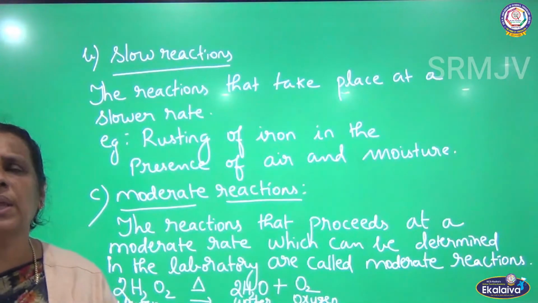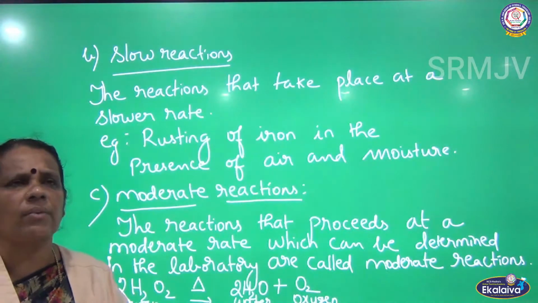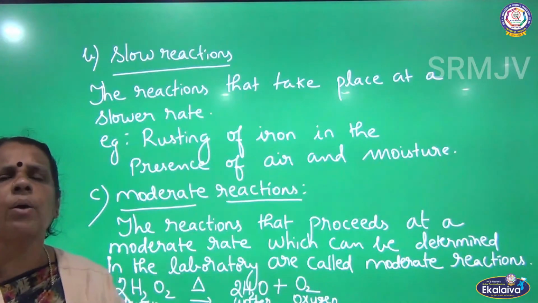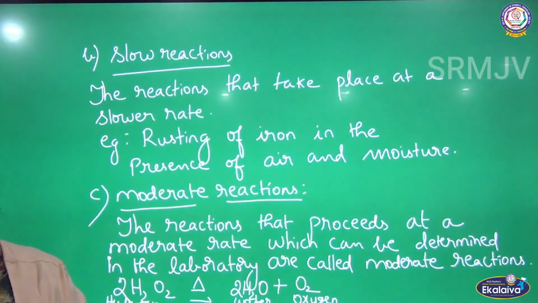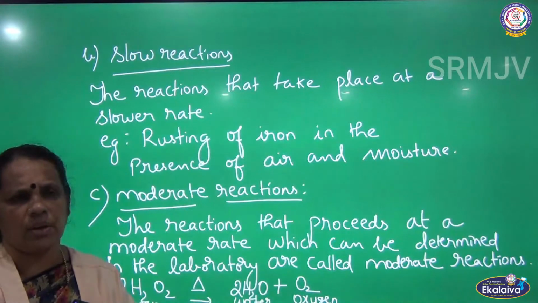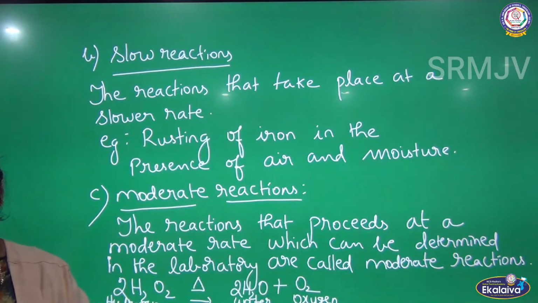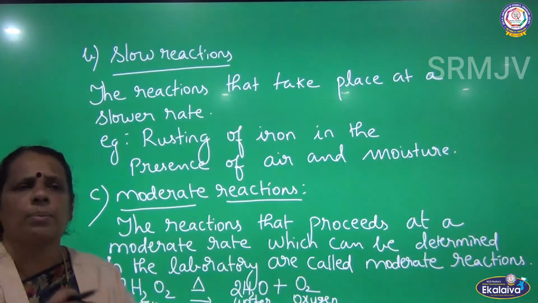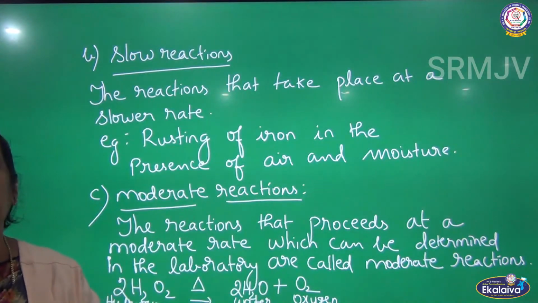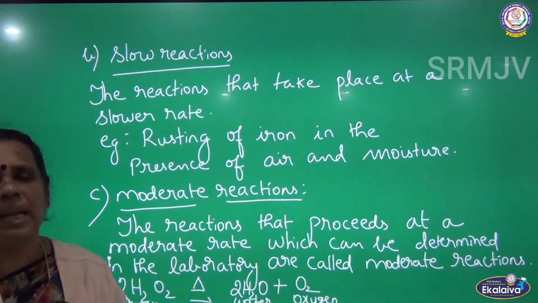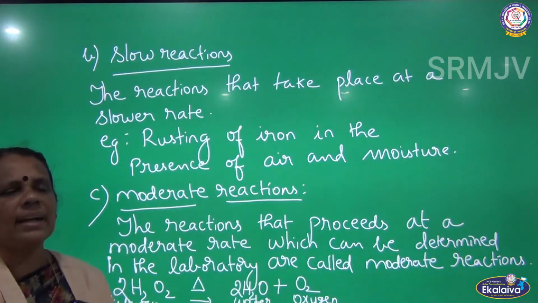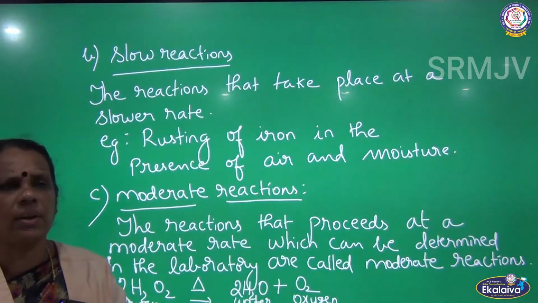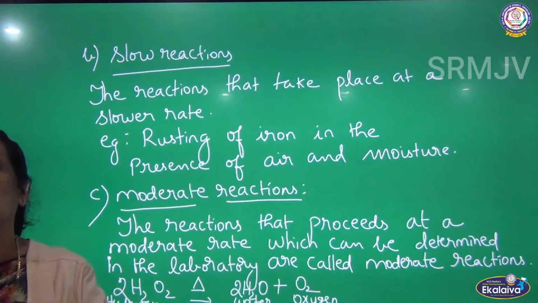So we have talked about the different types of chemical reactions and we have classified them as fast reactions, slow reactions and moderate reactions. Now we are going to talk about another important concept, that is the rate of the reaction. What do you mean by rate of the reaction? Rate of the reaction is nothing but change in the concentration of reactant or product. So usually in a chemical reaction, what are the substances involved? We need reactants as well as products, is it not?